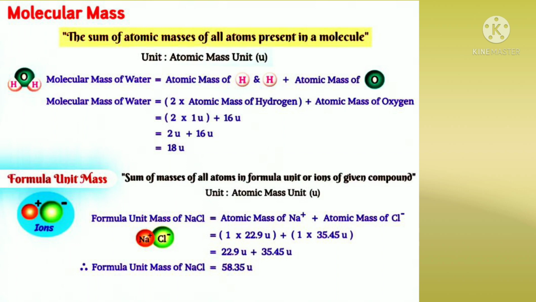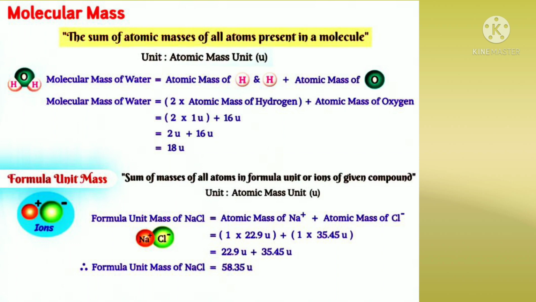So molecular mass of water is equal to 2 into atomic mass of hydrogen plus atomic mass of oxygen. 2 into 1 unit plus 16 units. 2 into 1 plus 16 is equal to 18 units, the molecular mass of water.